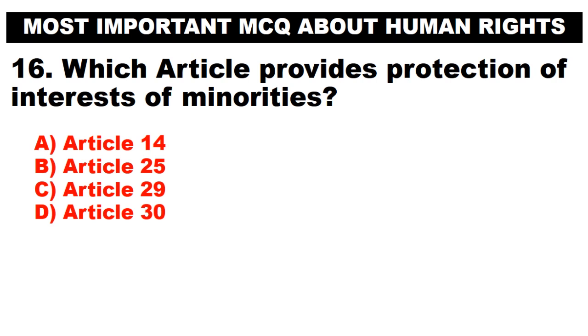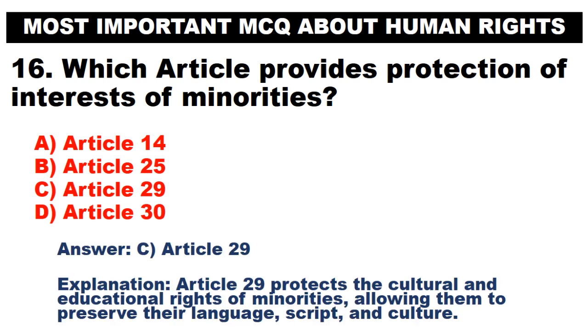Which article provides protection of interests of minorities? A. Article 14. B. Article 25. C. Article 29. D. Article 30. Answer. C. Article 29. Article 29 protects the cultural and educational rights of minorities, allowing them to preserve their language, script, and culture.